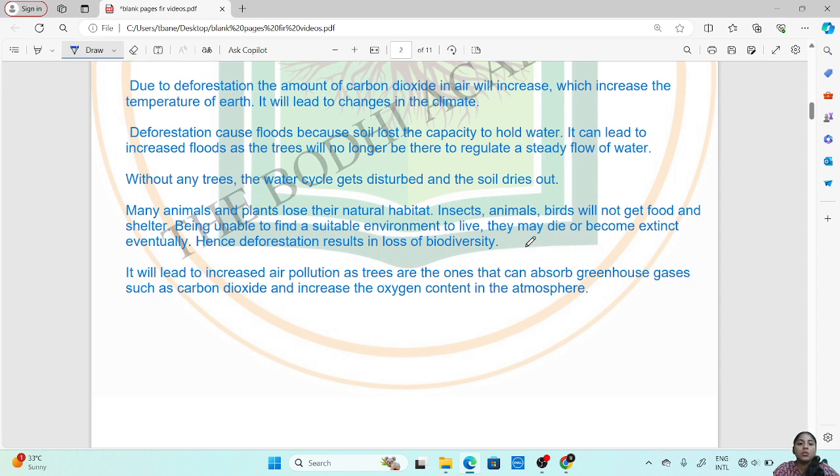Then it will lead to increased air pollution as trees are the ones that absorb greenhouse gases such as carbon dioxide and increase oxygen content in the atmosphere. As I have already said, trees absorb the greenhouse gases such as carbon dioxide and give out oxygen which we all breathe. So it will lead to air pollution in case of deforestation.